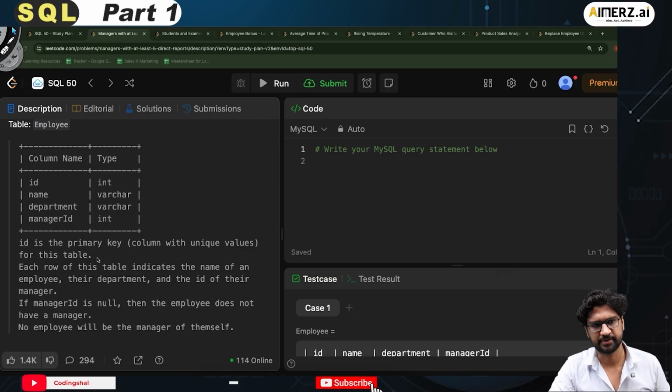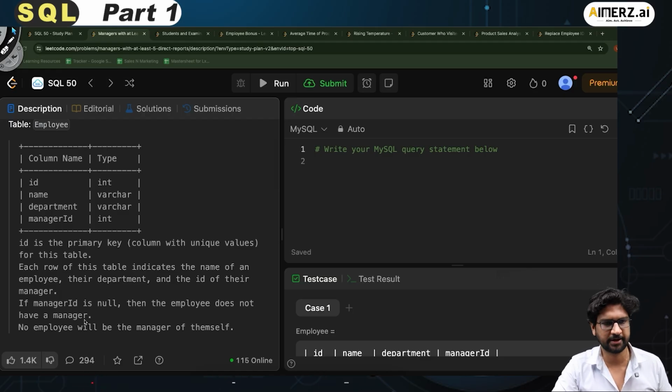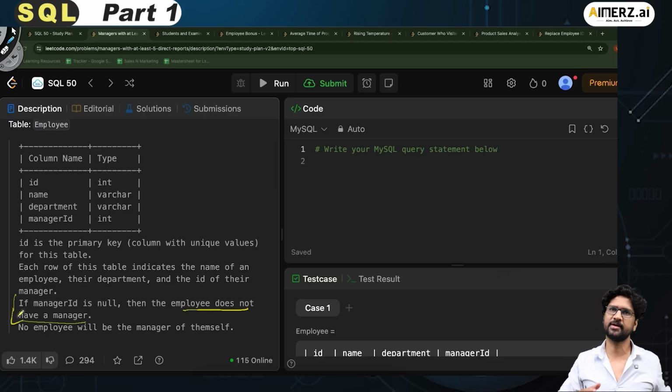ID is the primary key. Very nice. Each row of this table indicates the name of an employee, the department, and the ID of their manager. If the manager ID is null, then the employee does not have any manager. So it is also possible that an employee does not have any kind of manager. No employee will be the manager of themselves. No one can manage themselves.